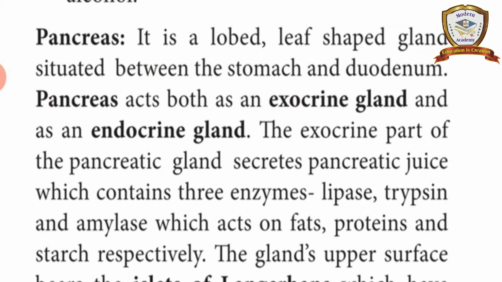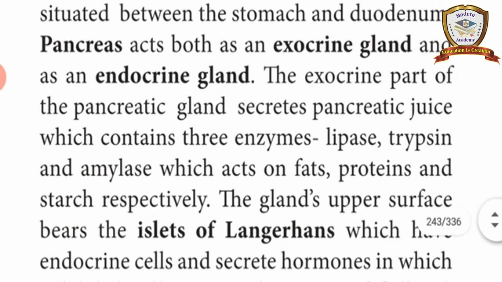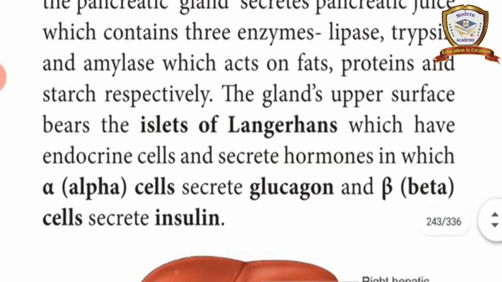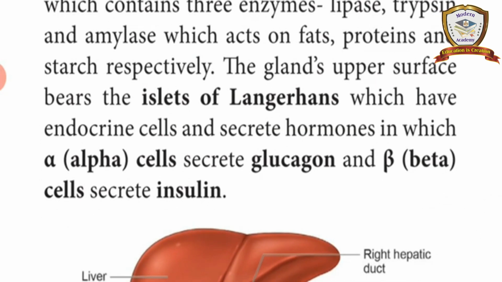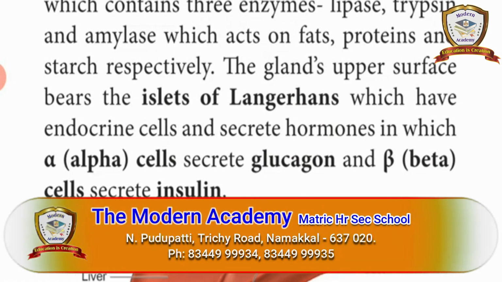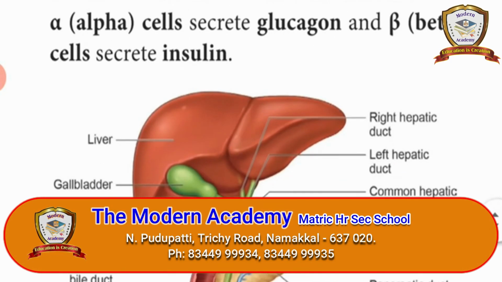The exocrine part secretes the pancreatic juice, which contains three enzymes, lipase, trypsin and amylase, which act on fats, proteins and starch respectively. The gland's upper surface bears the islets of Langerhans, which have endocrine cells and secrete hormones, in which alpha cells secrete glucagon and beta cells secrete insulin.